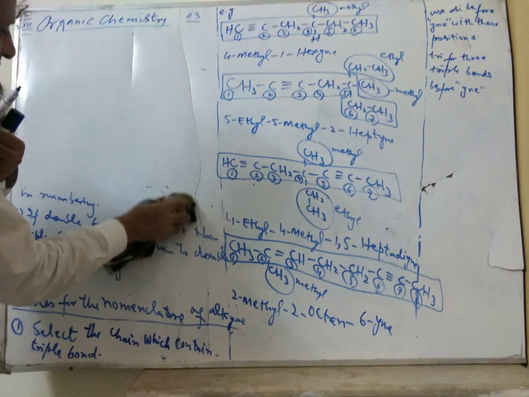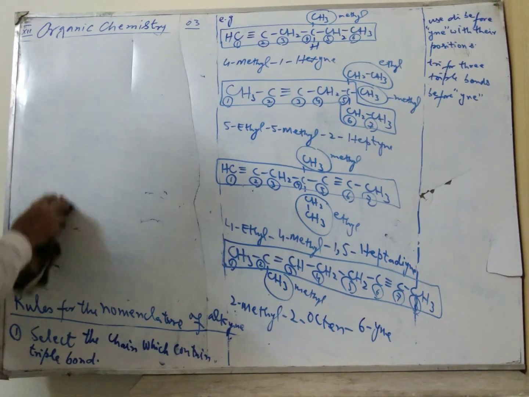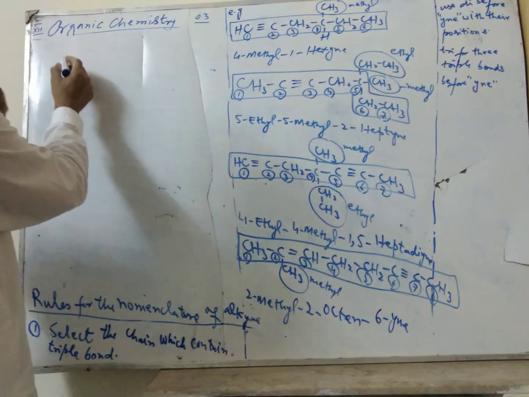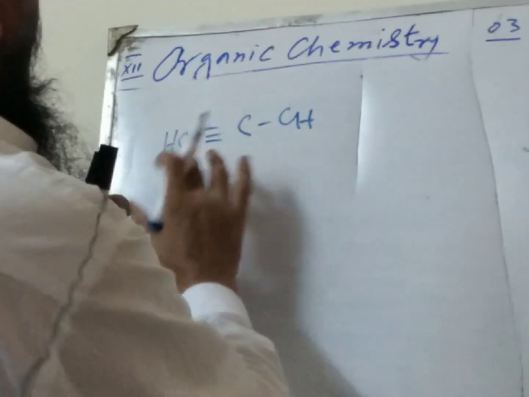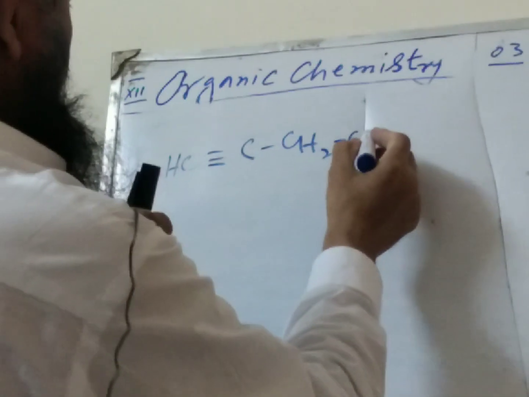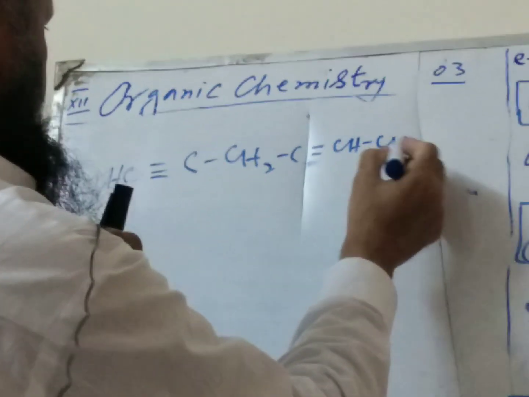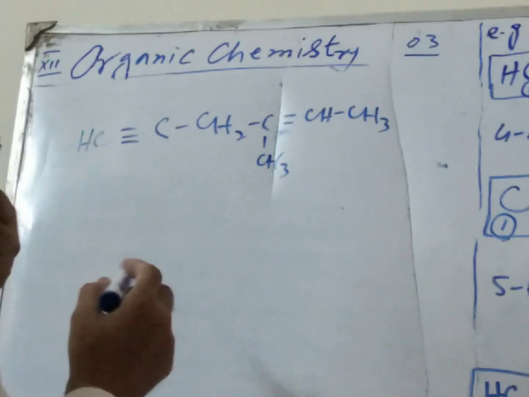And if, for example, we have the double and the triple bond both at different positions, then what happens? We must prefer the double bond if it comes first, and the triple bond if it comes first. For example, consider CH2 double bond CH, CH2, C triple bond C, CH2, and this is a CH, and this is the CH3.